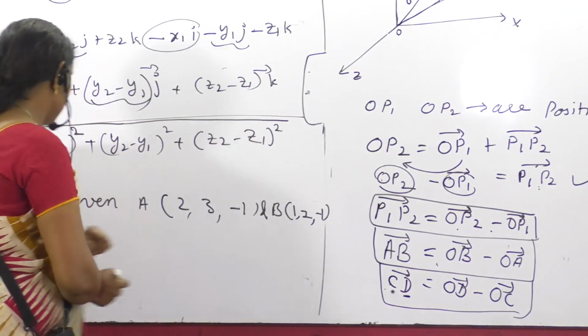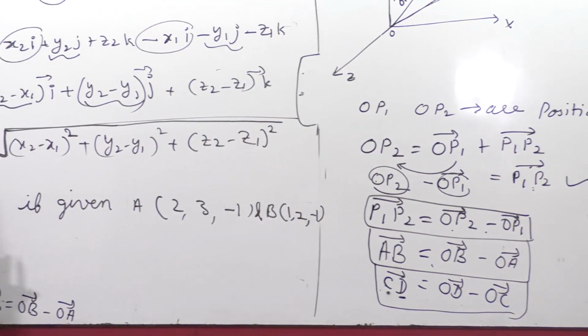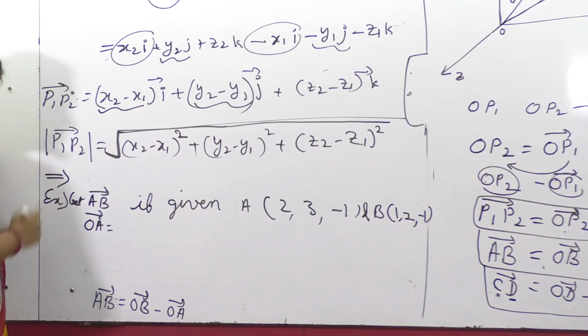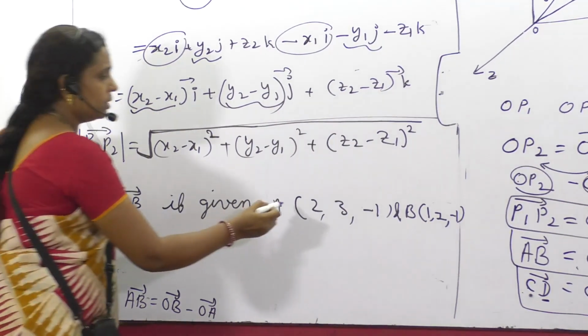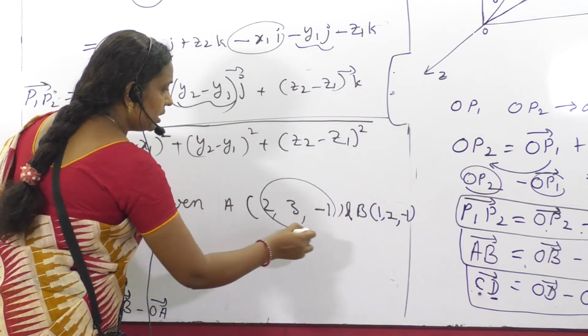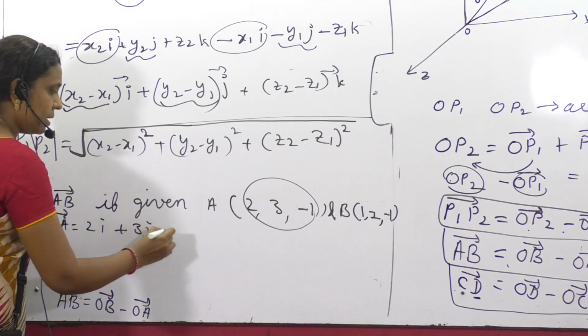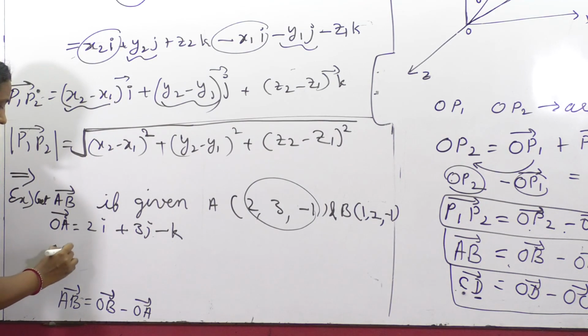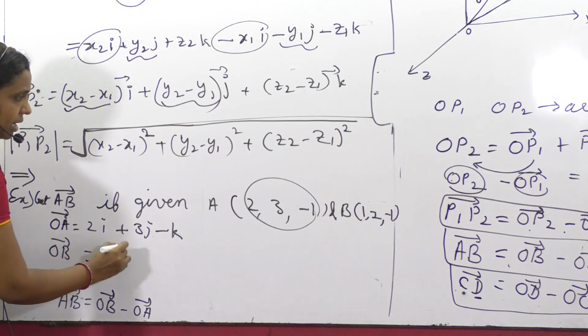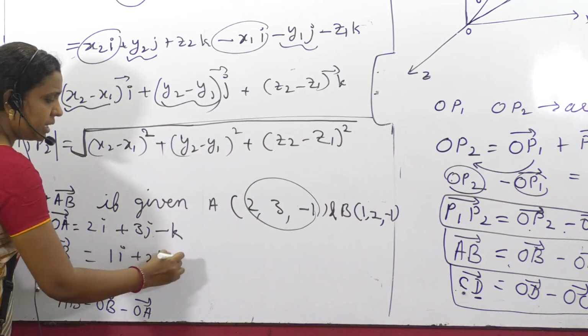Next, you have to construct OB and OA. OA with respect to 2, 3 and minus 1 is 2i plus 3j minus k. OB is nothing but 1i plus 2j minus k.